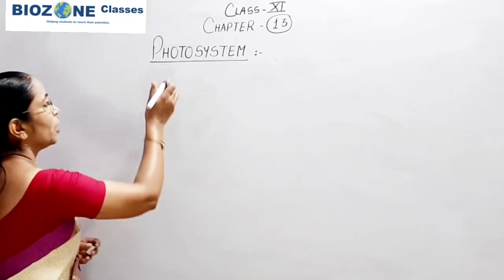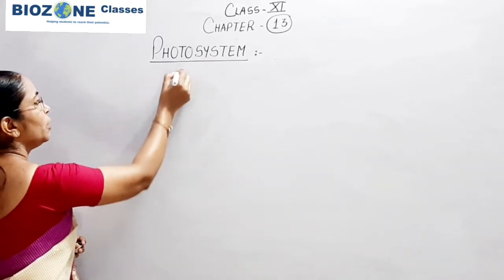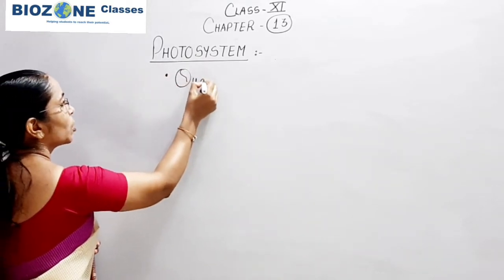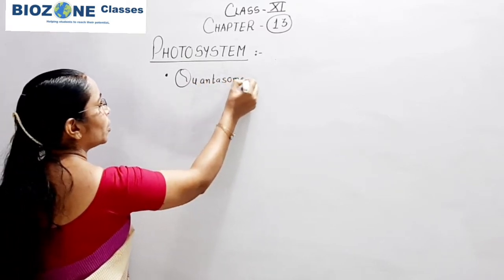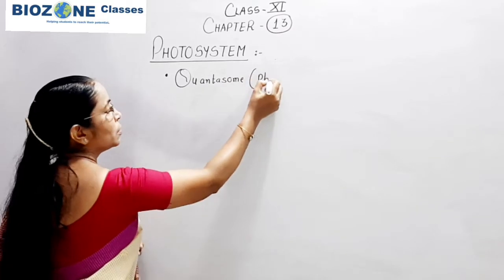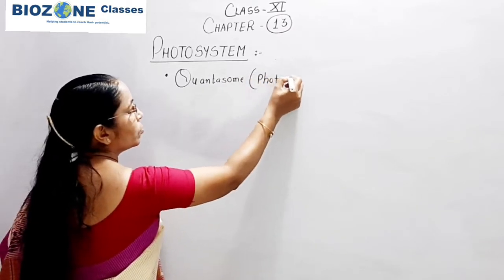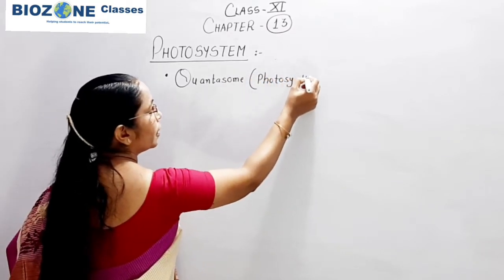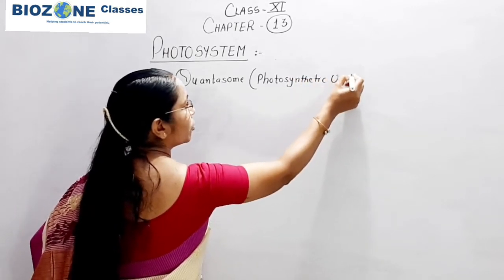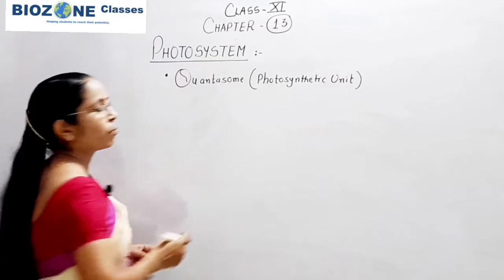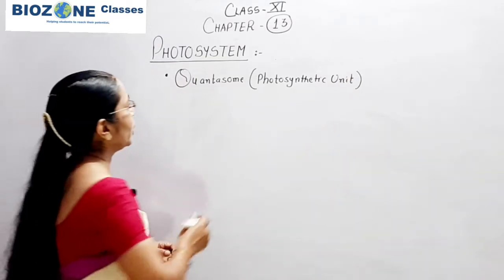Photosystem, when we study, initially was called quantasome, or the quantasome means photosynthetic unit. So the photosynthetic unit of chloroplast is initially called quantasome.